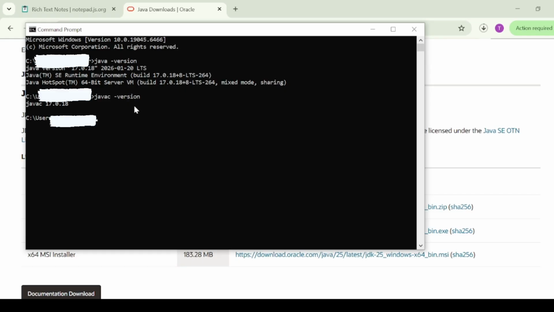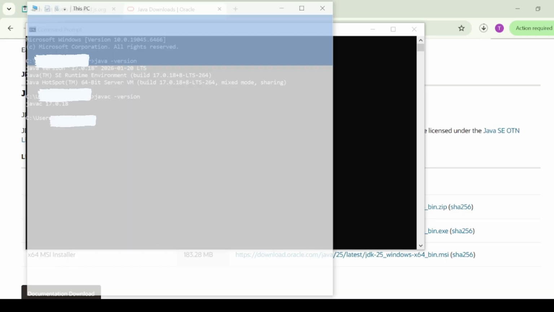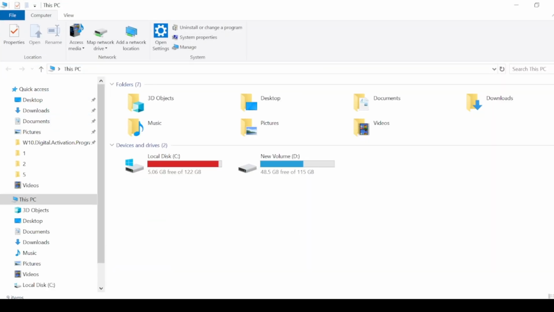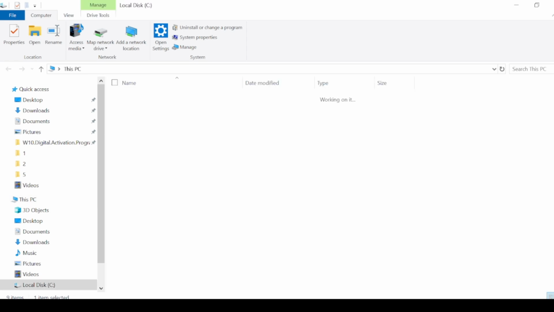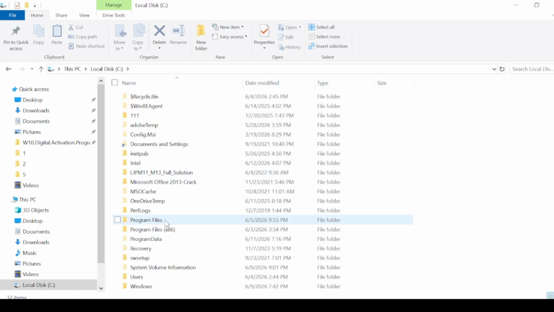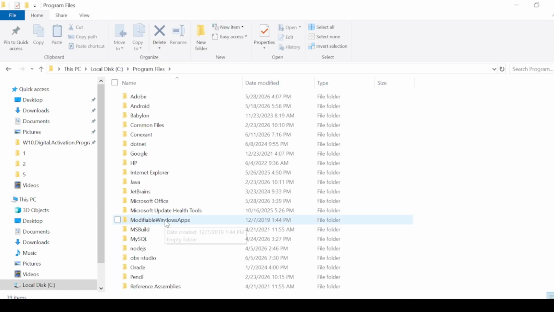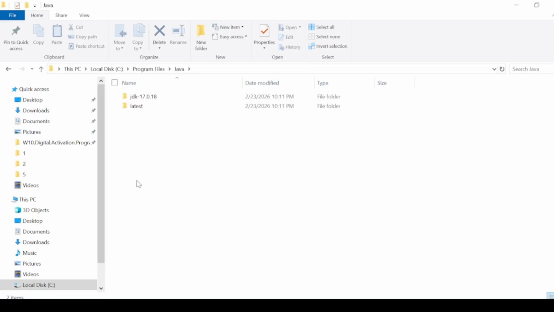Go to Drive C. Open Program Files. Inside, open the Java folder. Inside that, you will see a folder for your JDK version. Open it.